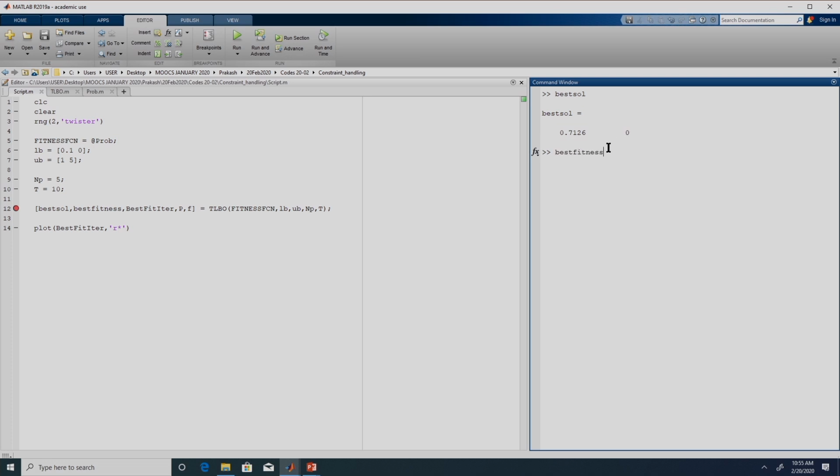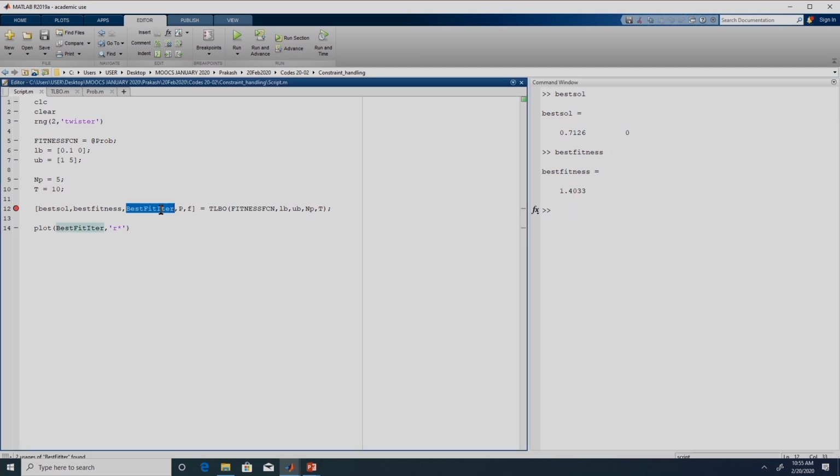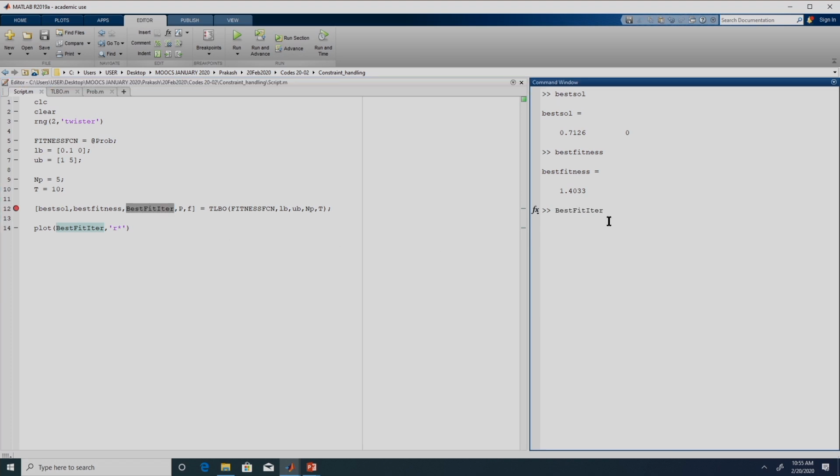The fitness function corresponding to this solution is 1.4033, right, and if we look at this best fit iter, we had 10 iterations, but there would be 11 values over here because we also store the best fitness function value in the initial population. So, that was 5.3320, right.